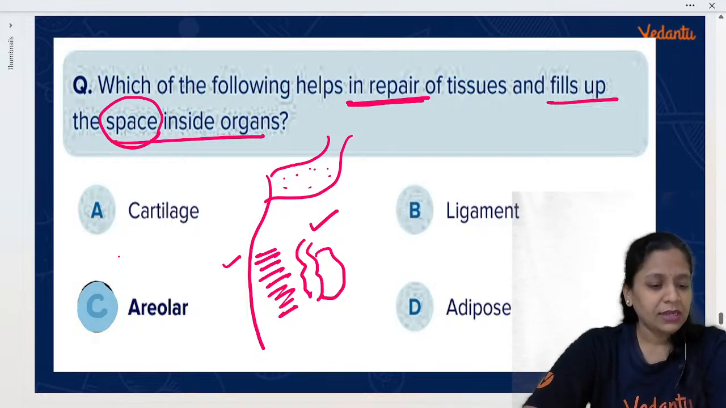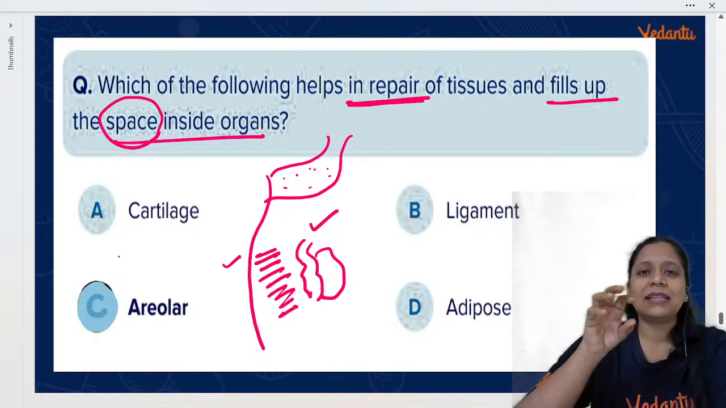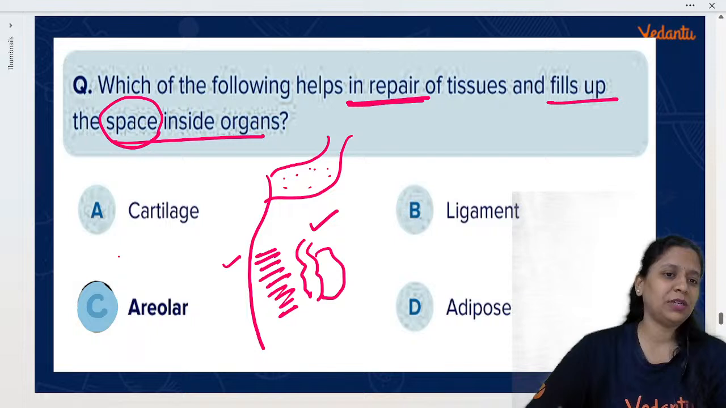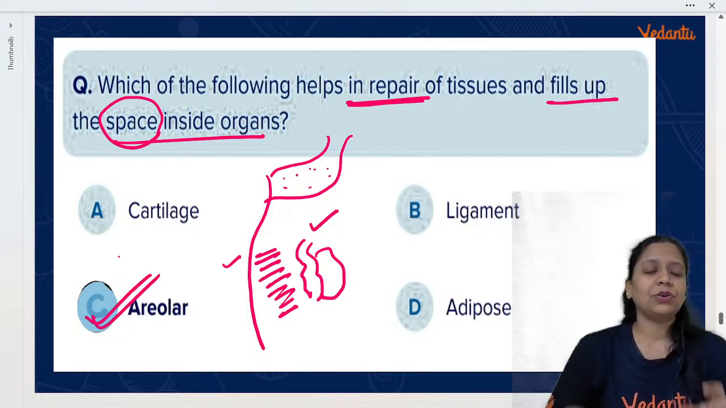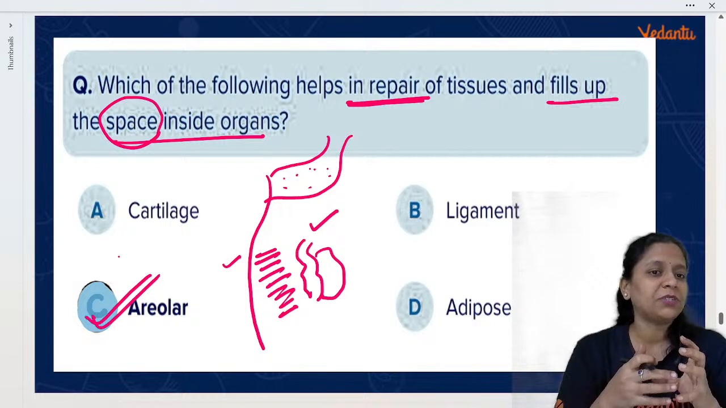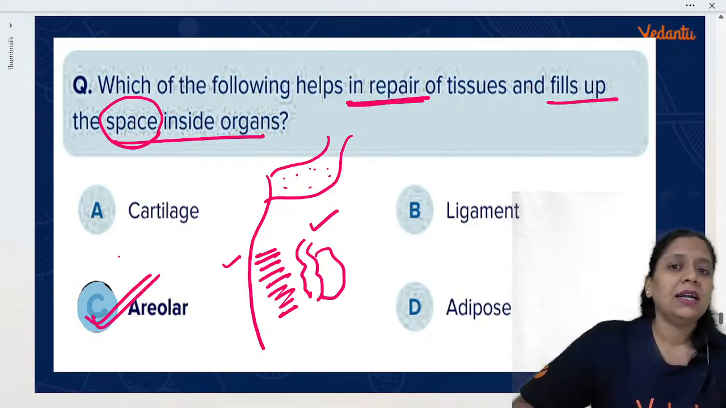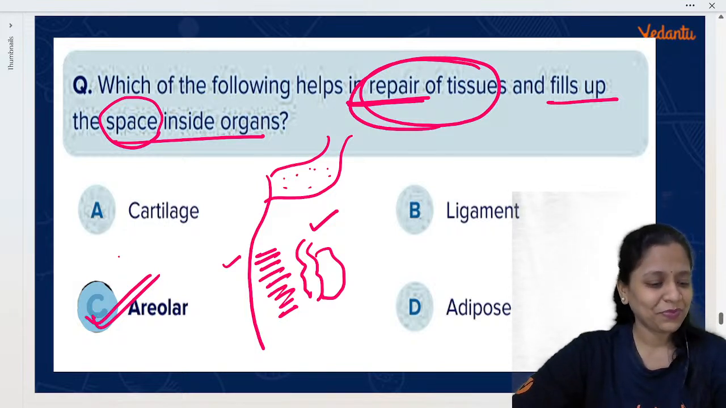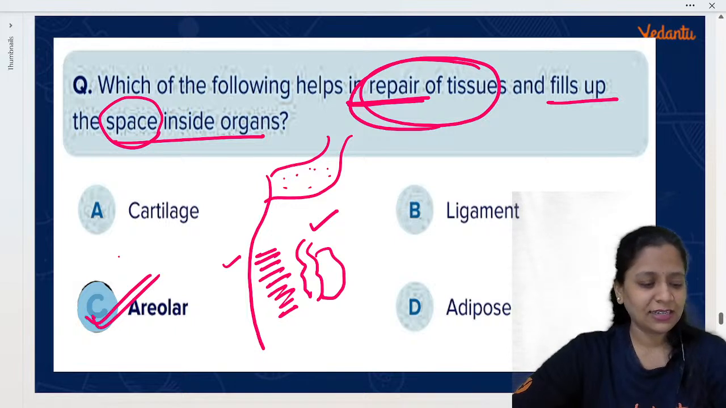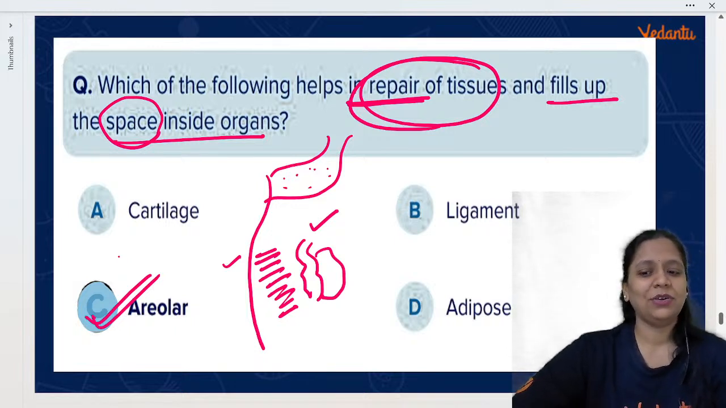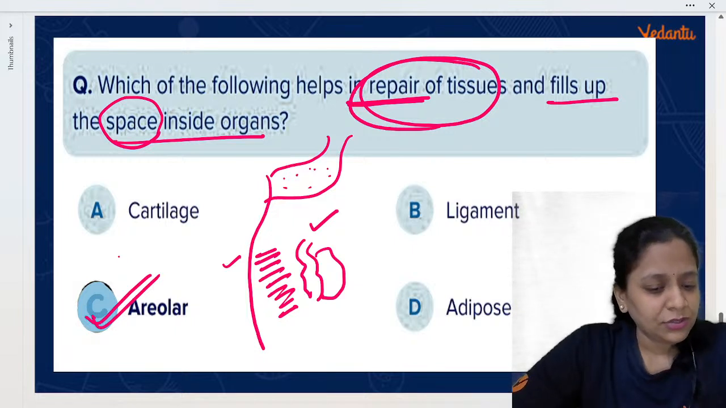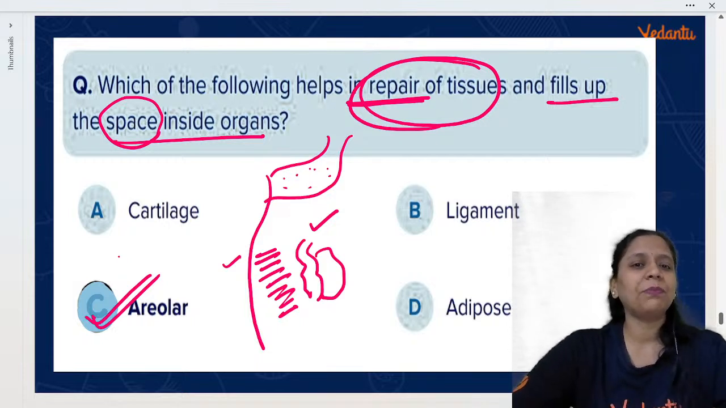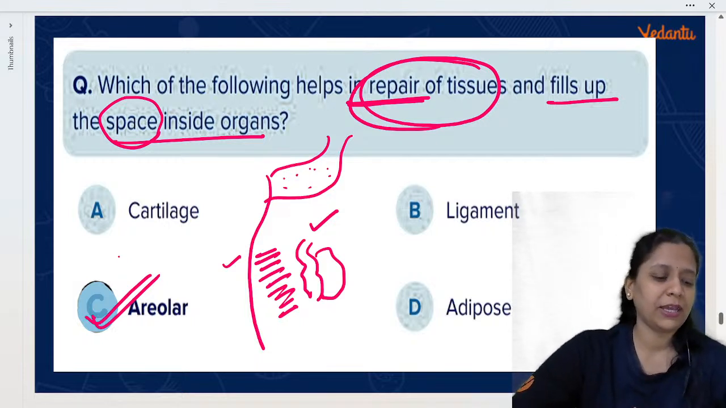Okay. Understand the location. Where is adipose located? Where is areolar located? Yes, Shrikant, that's absolutely right. Option C is the right answer. So filling up the space inside organs is the areolar tissue function. Helping in tissue repair is also the areolar tissue function. Okay. Ramakrishna, Vedashri, correct. It is areolar only. So if you are clear with the function of areolar and adipose, then you can answer such MCQs. Okay.